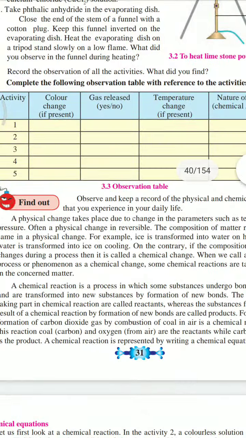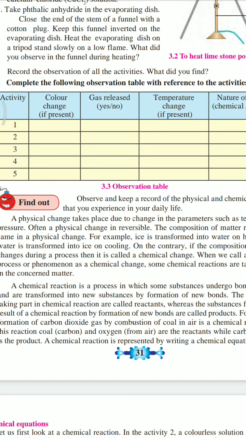When we call a particular process or phenomenon a chemical change, some chemical reactions are taking place in the concerned matter. A chemical change is the process in which some substances undergo bond breaking and are transformed into new substances by the formation of new bonds. The substances taking part in a chemical reaction are called reactants, whereas the substances formed as a result of the chemical reaction are called products.